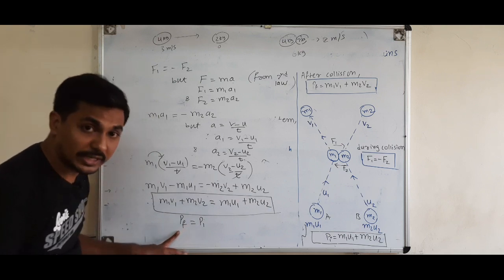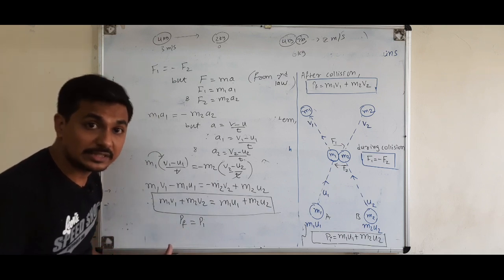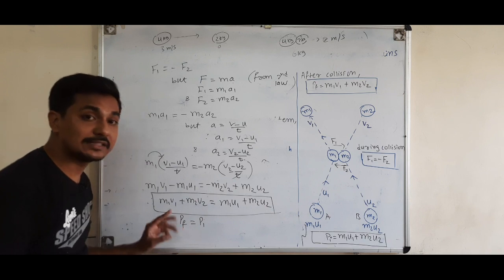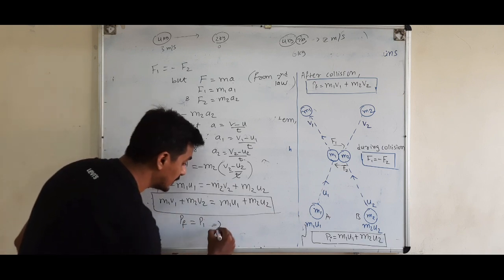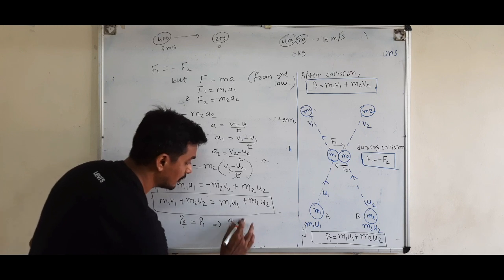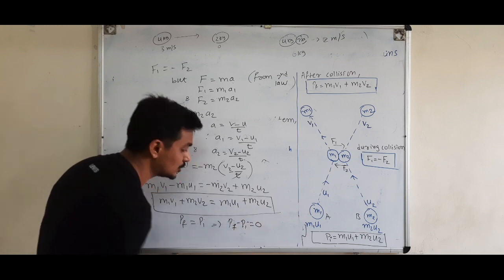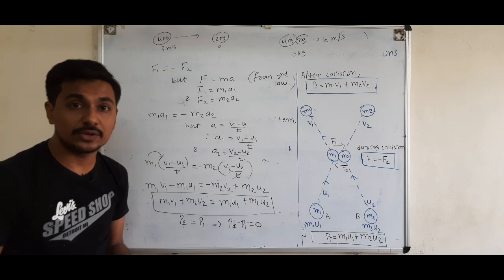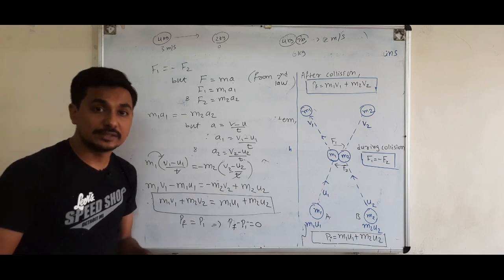Hence we have proved that the momentum of the system before and after collision remains constant, and the change, that is pf minus pi, is equal to 0. The change in the momentum is 0, that is, momentum is conserved.